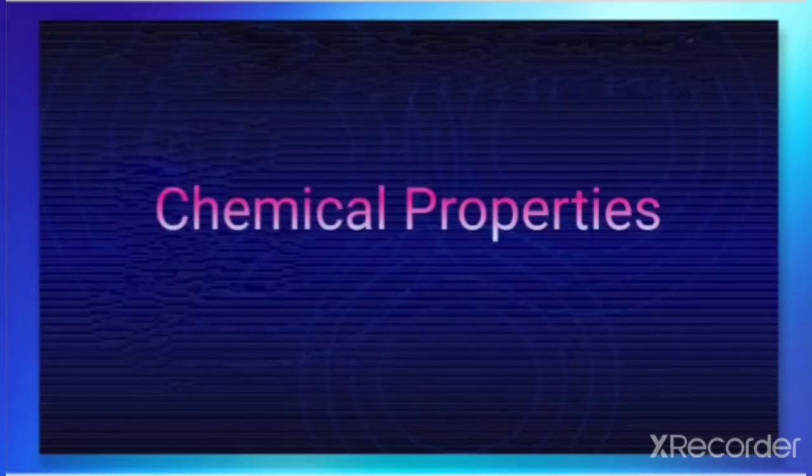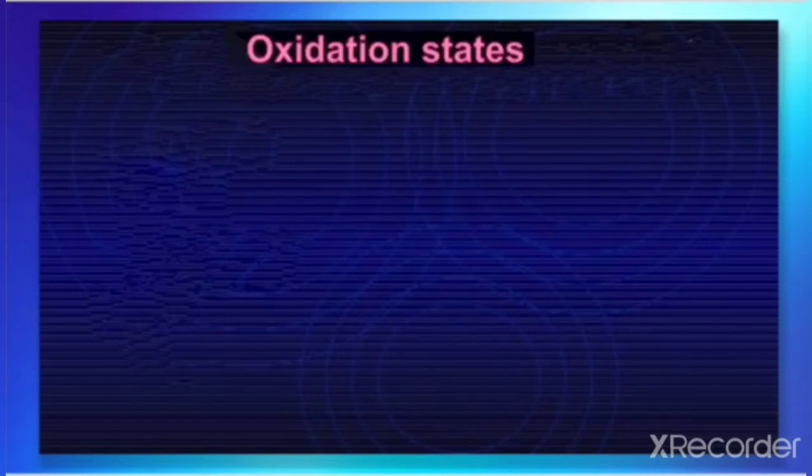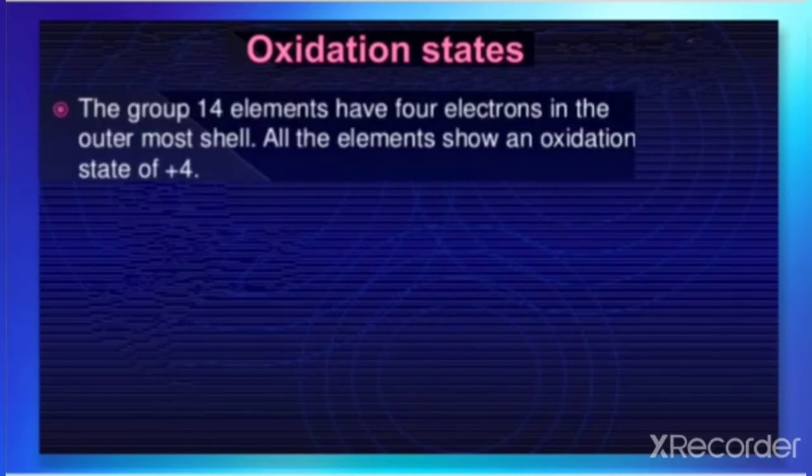Next, the chemical properties of group 14 elements, the carbon family. In order to discuss the chemical properties of these elements, first let us discuss the oxidation state. The group 14 elements have 4 electrons in the outermost shell.